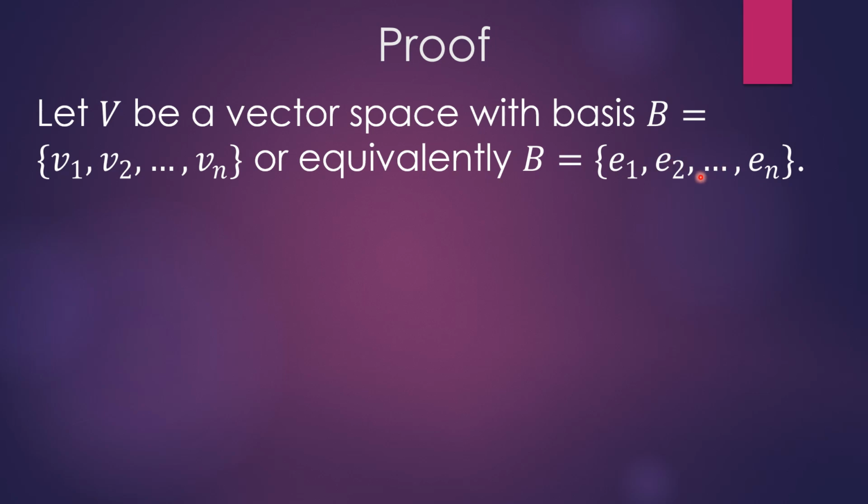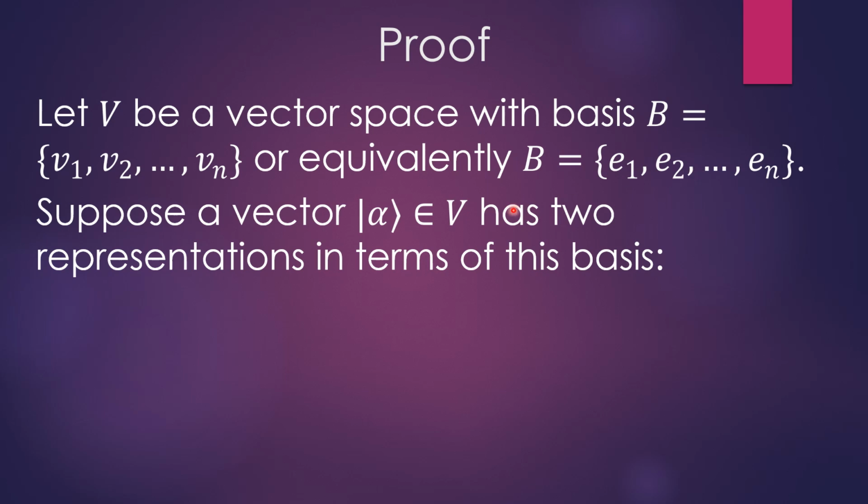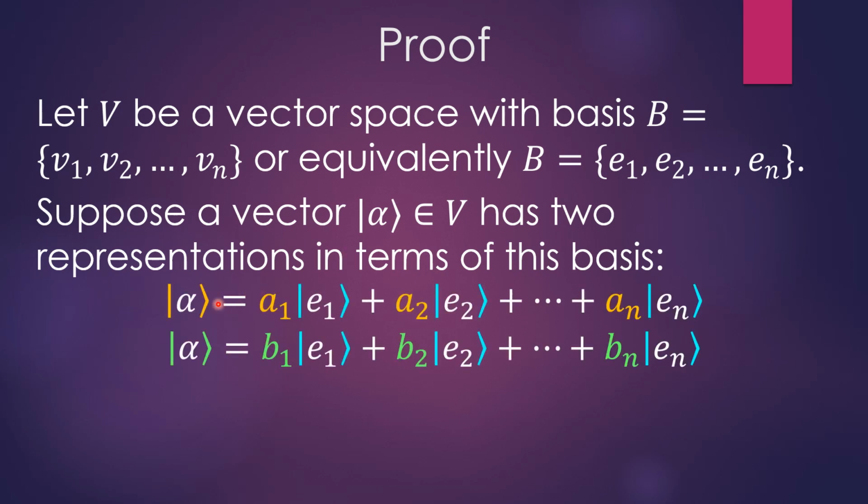So if we define that we have our vector space built on this basis B, then we could suppose that a vector alpha that lives in the space has 2 representations in terms of these basis vectors, meaning that we have alpha equals a_1 with some basis e_1 and component a_2 with some basis e_2 all the way to a_n e_n. Now again, we're supposing that this exists. We're not saying that it does. But in the case that we let it exist, we'll show what happens.